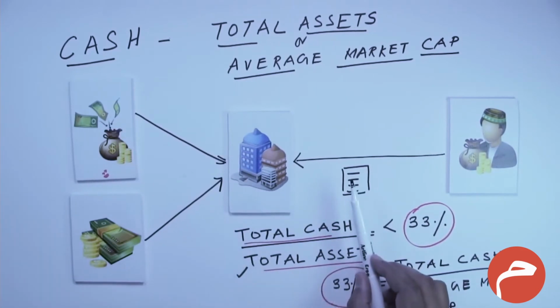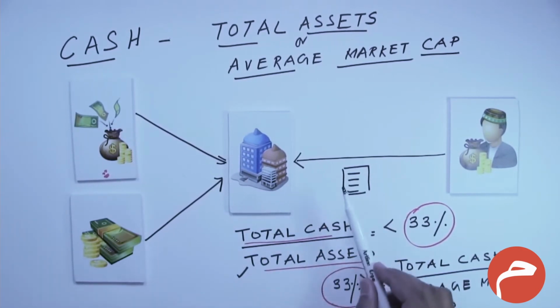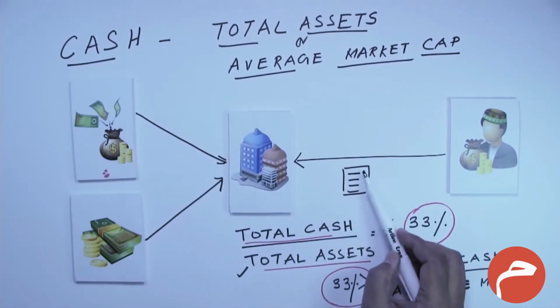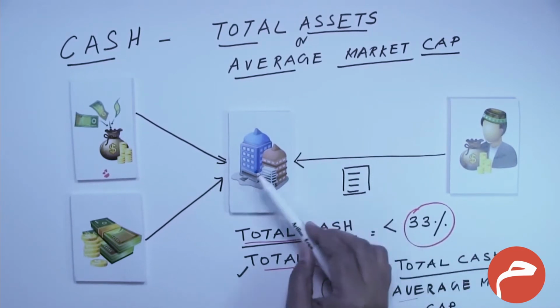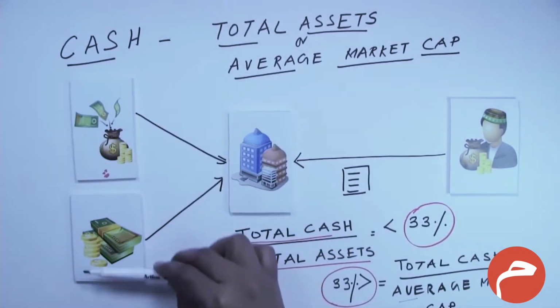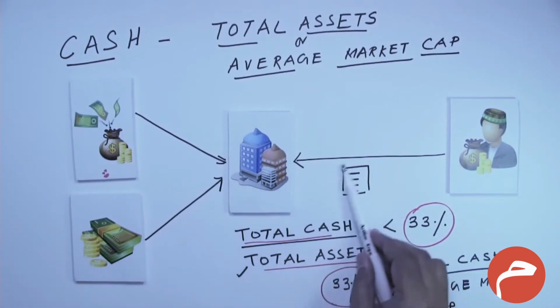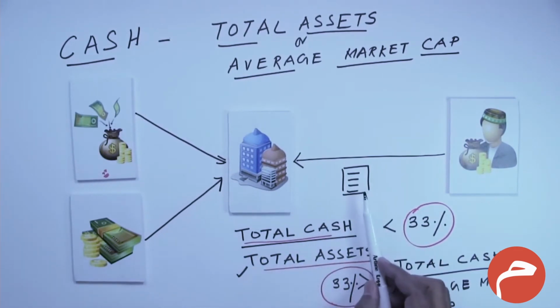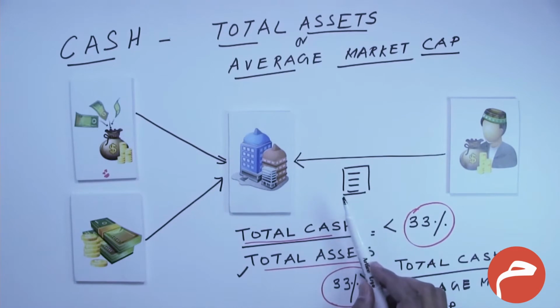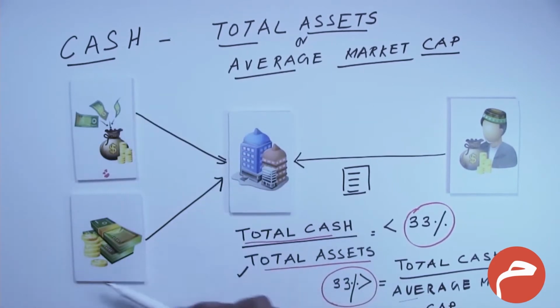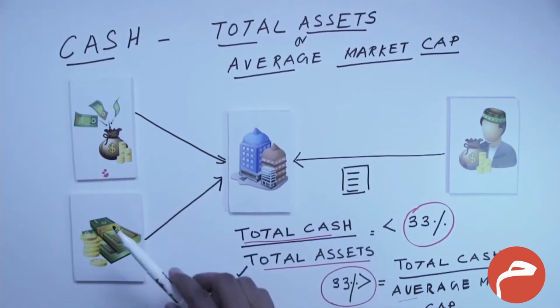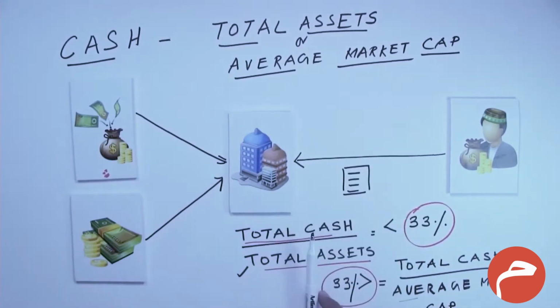If the underlying feature of this certificate is just cash, then when an Islamic fund purchases a certificate of a company with excessive cash, and this certificate is traded in the secondary market, it means that you are trading currencies. So the premium and discount is non-compliant, and hence investing in companies with cash of more than 33% of total assets or average market cap is not allowed.